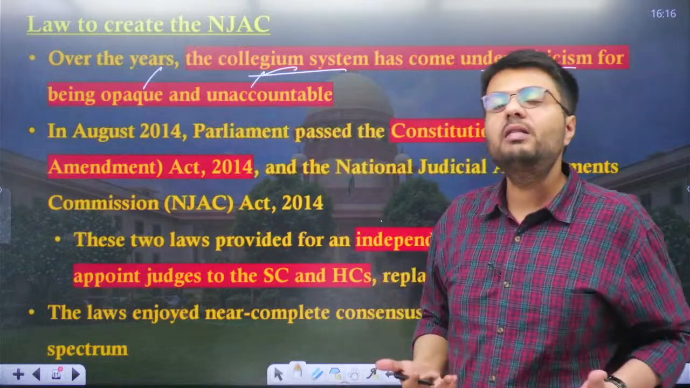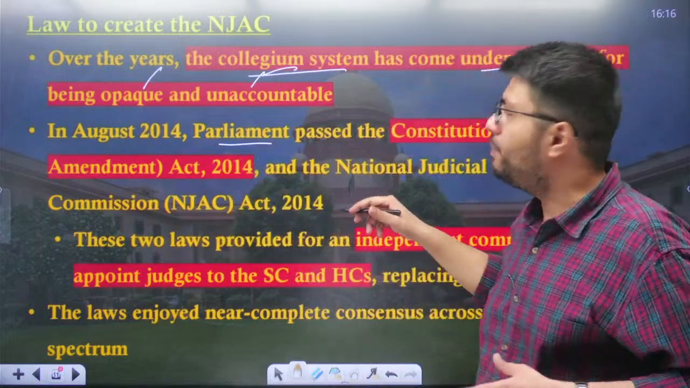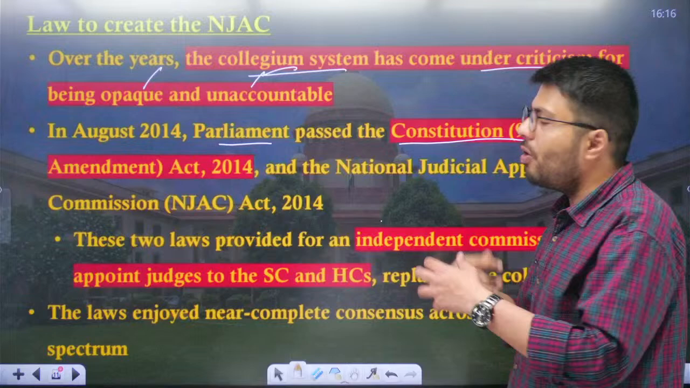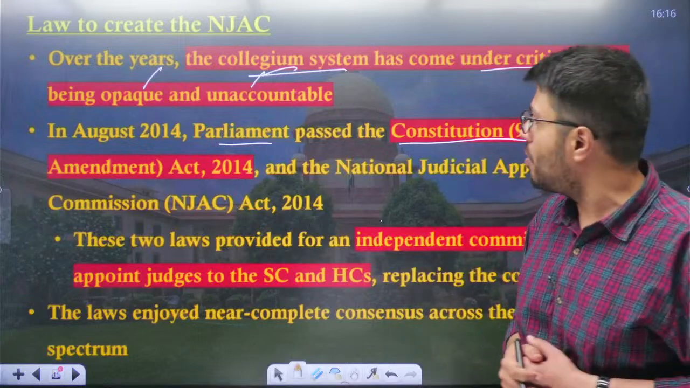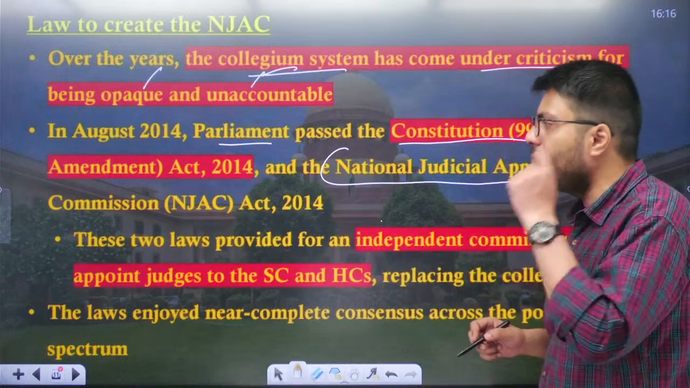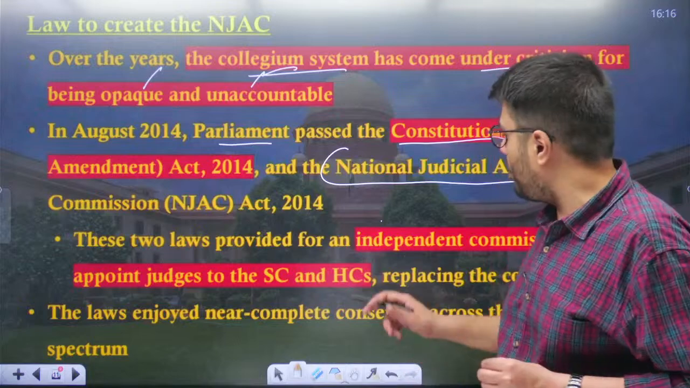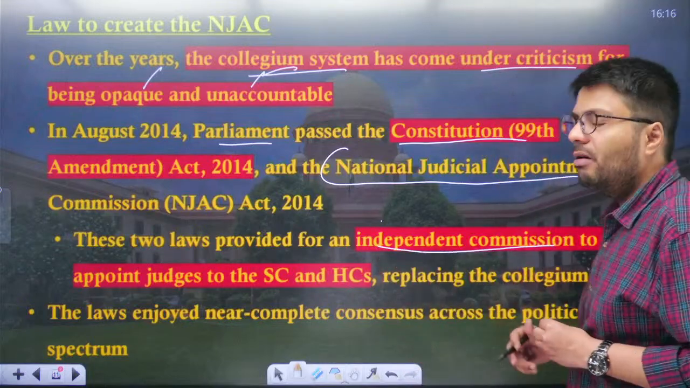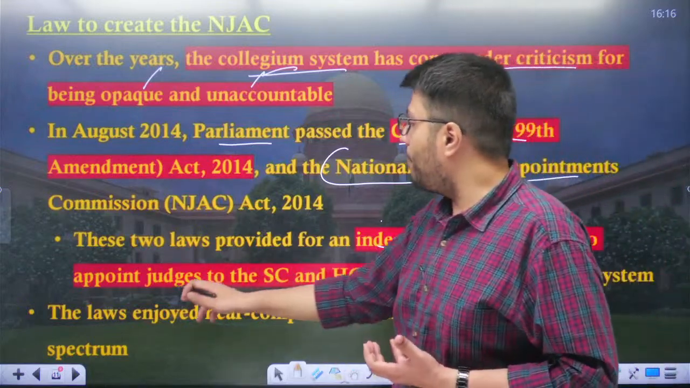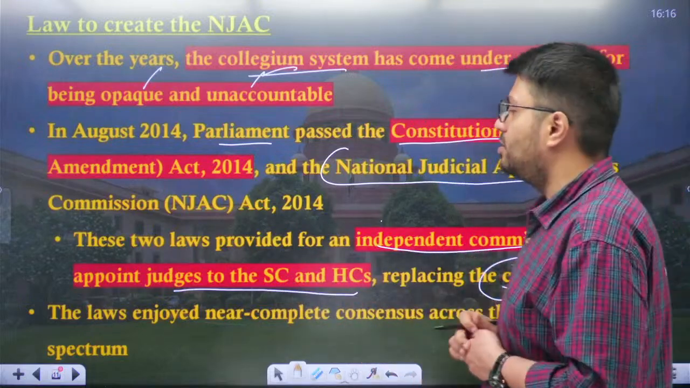Now to change this allegation, in August 2014, when a new government was in place, the Parliament of India passed the 99th Amendment to the Indian Constitution, and another act was also enacted, known as the National Judicial Appointment Commission Act of 2014. These two changes provided for an independent commission, a constitutional body, to appoint judges to the Supreme Court and High Court, replacing the collegium system altogether.